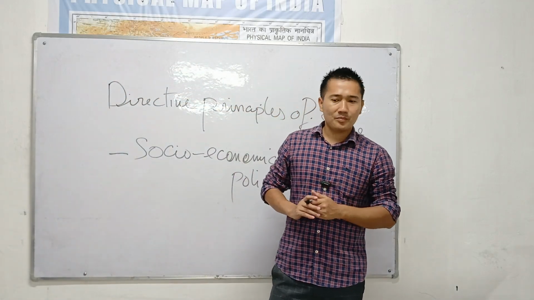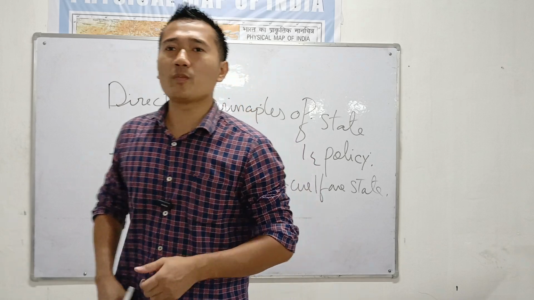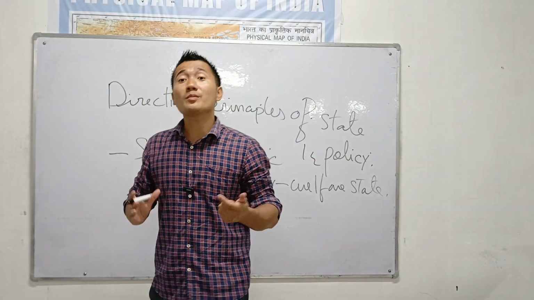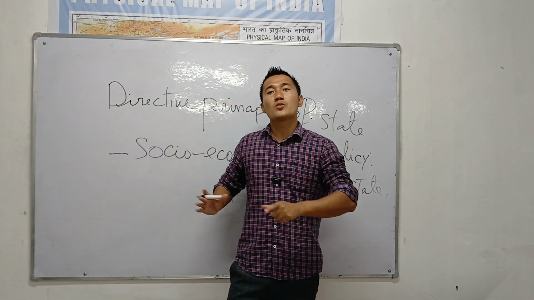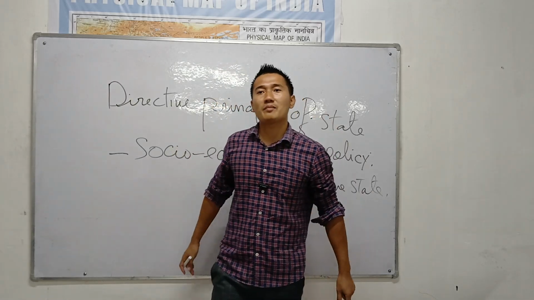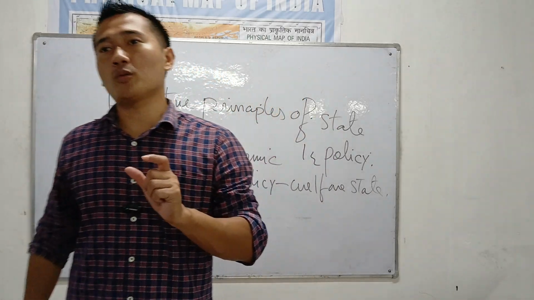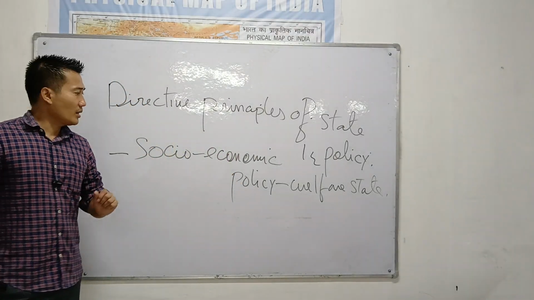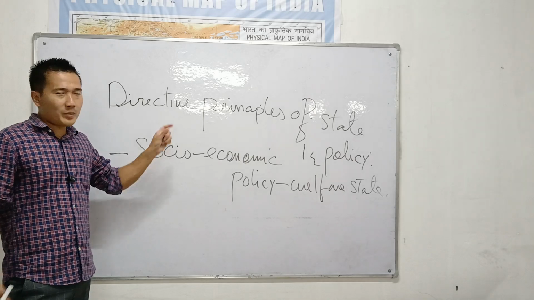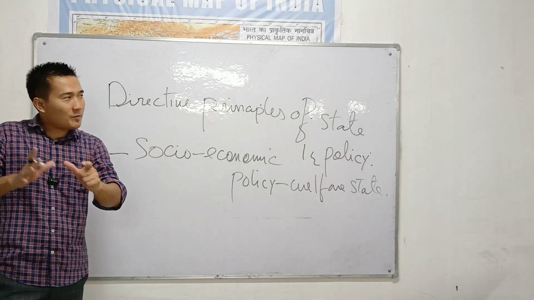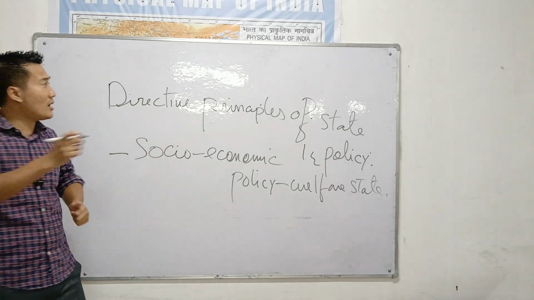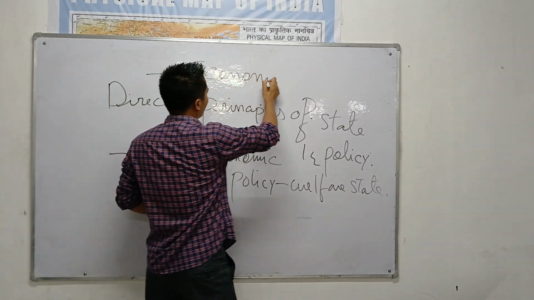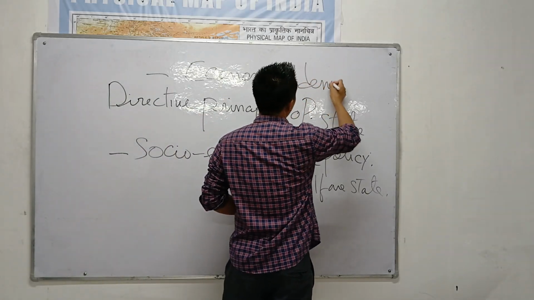Welfare state means to make the country equal. Okay, socio-economic development. The schemes, the projects, everything has to reach the common man. Okay, the society should be equal. That is why it's a socio-economic policy. In short, the most important objective of DPSP is to establish economic democracy in India.